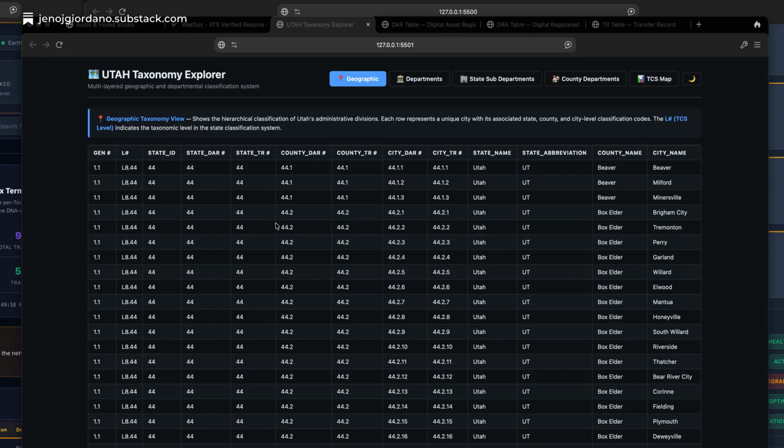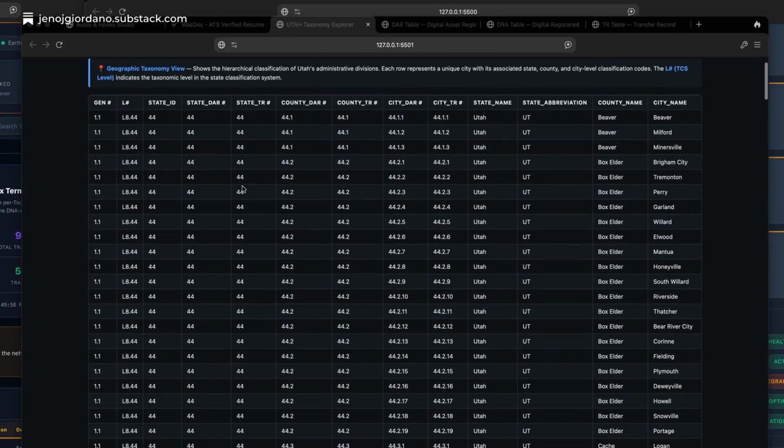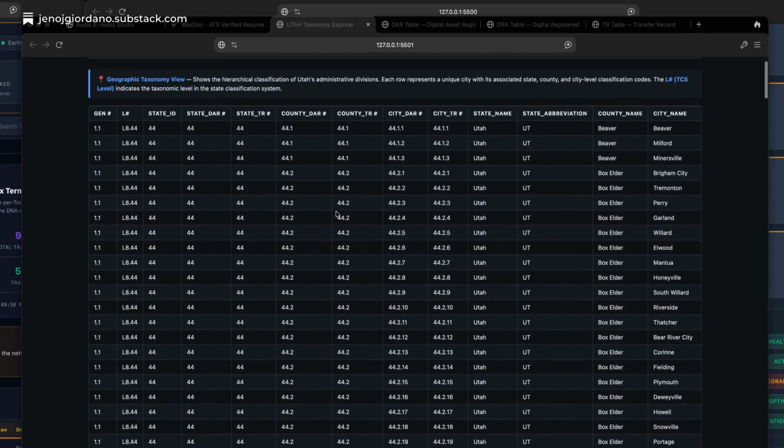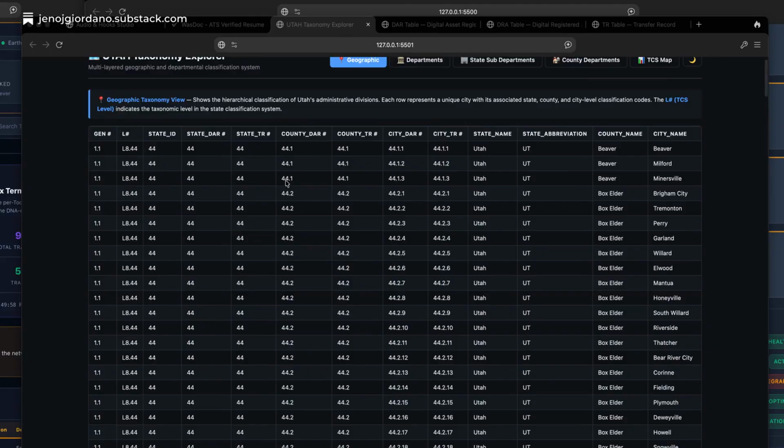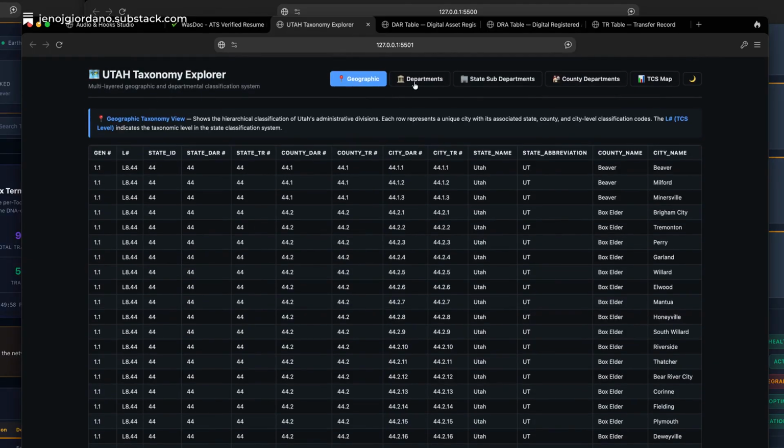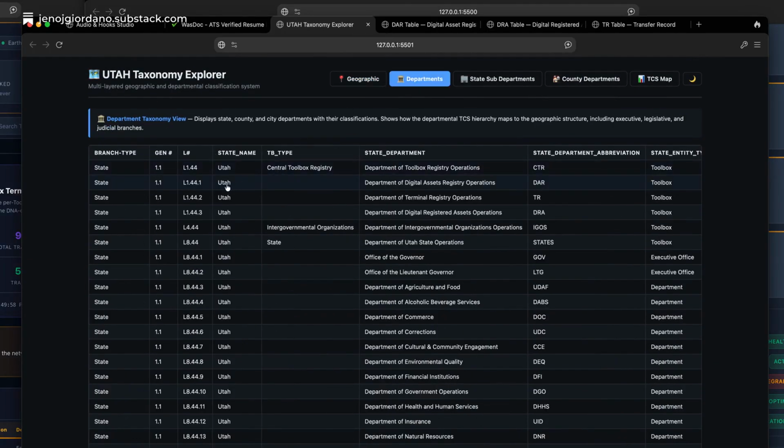Oh, I want to talk about how I was able to create a digital twin of the state of Utah in the United States. And using my internal DSL system and taxonomy system, I was able to actually digitize the entire state. So I use a codex that I've invented.